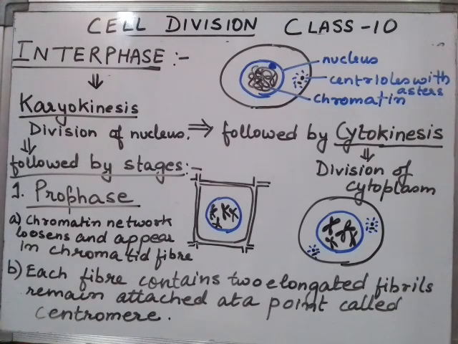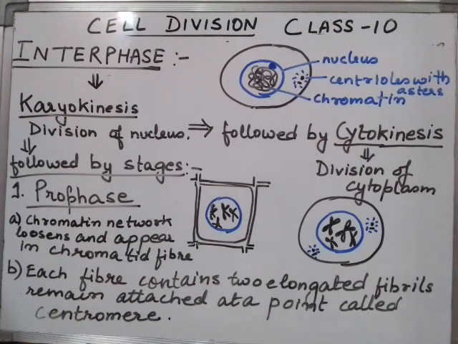After the interphase is completed, the cell gets into the active division phase, and the division phase starts with karyokinesis. As I wrote here, you have to understand the meaning of karyokinesis. The word karyo comes from nucleus, and kinesis means division.